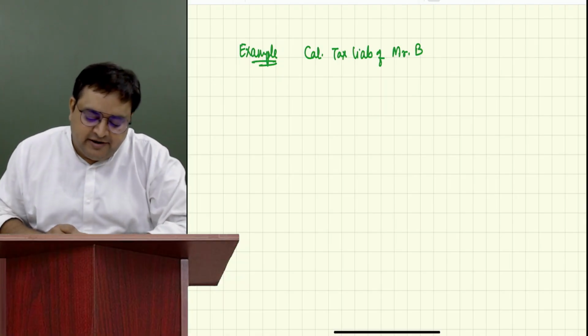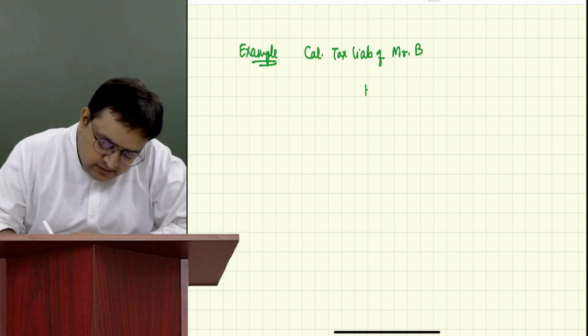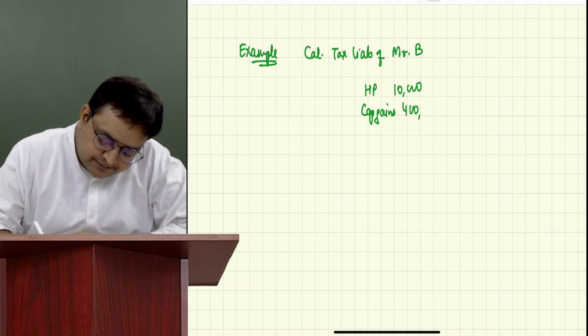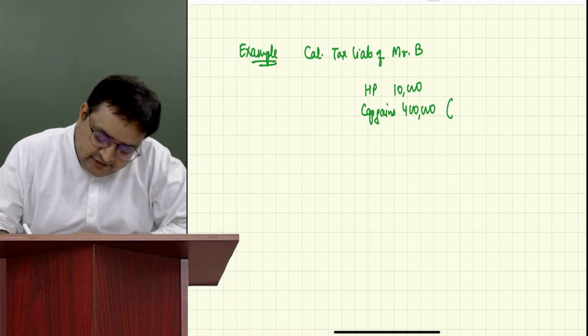So calculate tax liability of Mr. B. He's having house property income of 10,000. He's having capital gains of 4 lakh, which is all coming from 112, 10,000, 112A, 3,80,000.